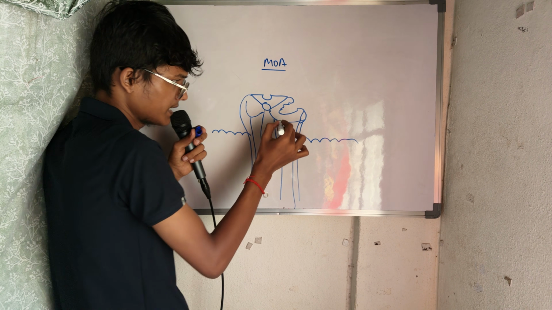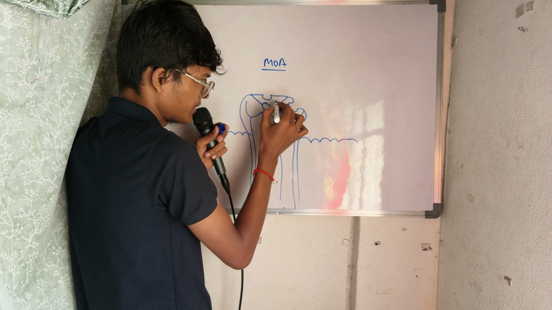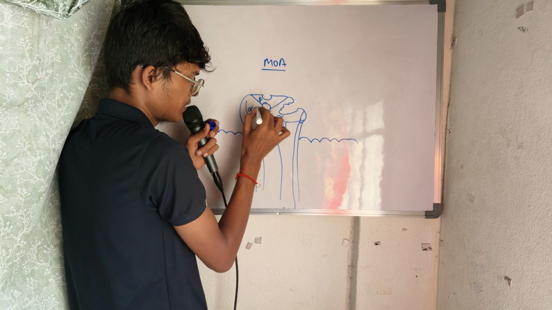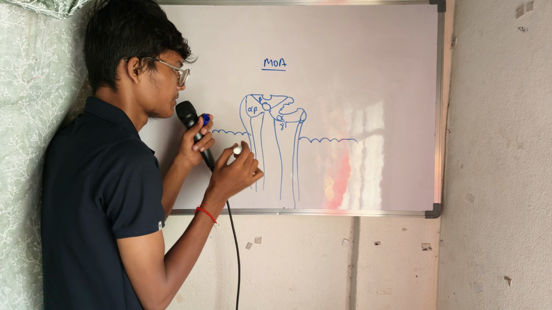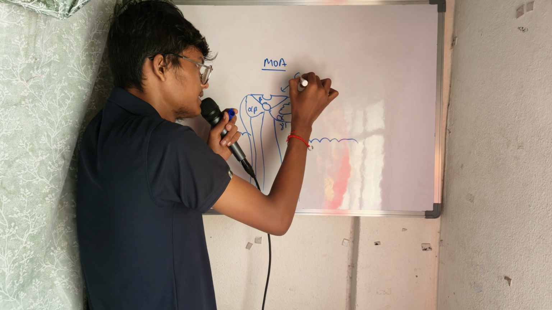Okay, this is the gamma subunit, this is the alpha subunit, this is the beta subunit, this is the alpha beta subunit. The subunits are not that important, but remember, this is the GABA receptor.